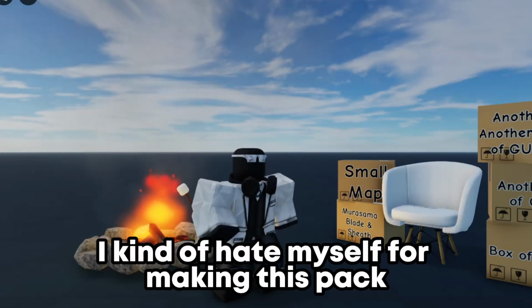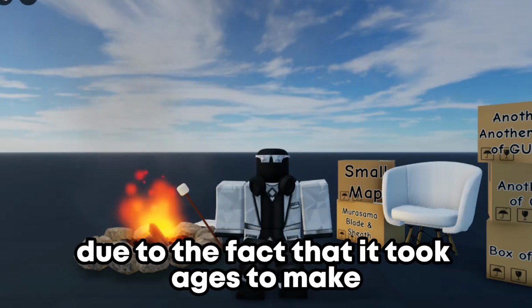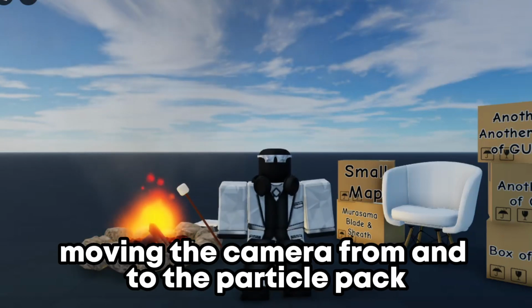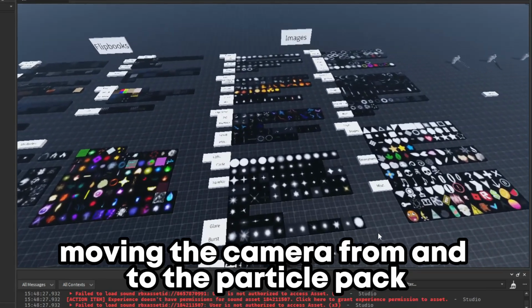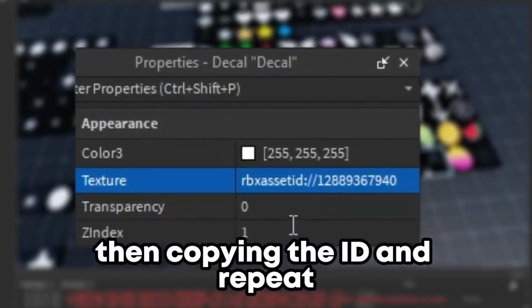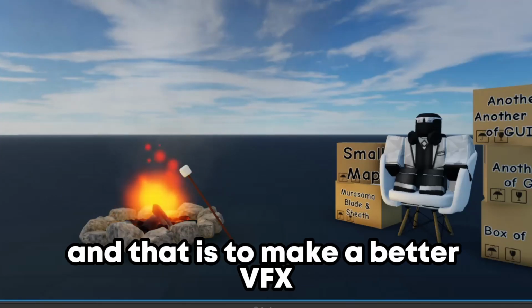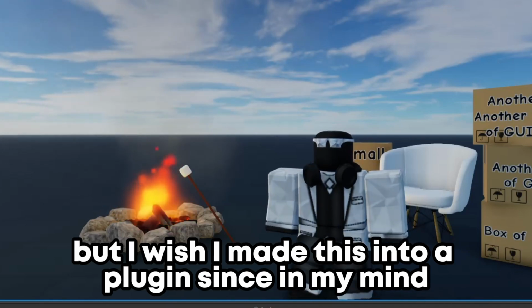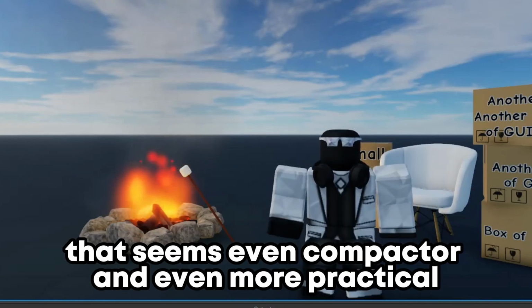I kinda hate myself for making this pack due to the fact that it took ages to make, and due to the fact that it's boring moving the camera from and to the particle pack, then selecting the particle texture, then copying the ID and repeat. But I had to do what I had to do, and that is to make a better VFX for new abilities. But I wish I made this into a plugin, since in my mind that seems even more compact and even more practical.